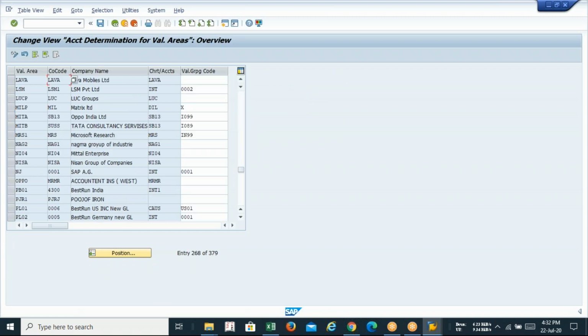So you can see there is something missing in valuation group code, right? So here I am mentioning the plant group called L001. Say for example, if I have more than one plant like LAVA, LAVB, LAVC, something like that, every plant should be grouped under the code L001. Since I have only one plant, one plant is assigned with one valuation group. I repeat, if I want to integrate more, I have to select this one also. Okay, and select.